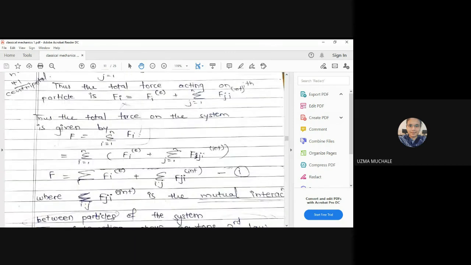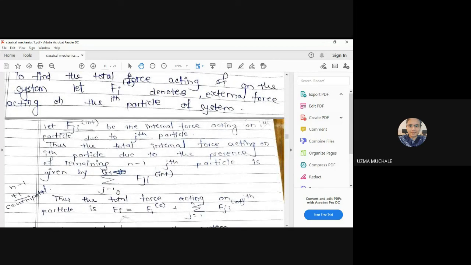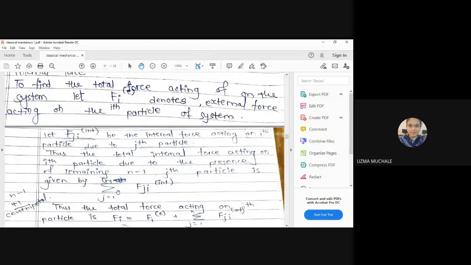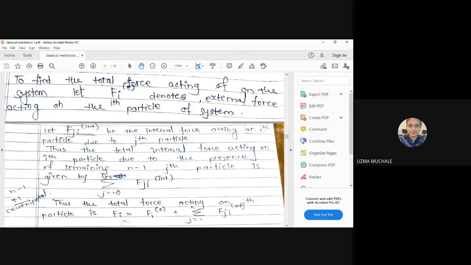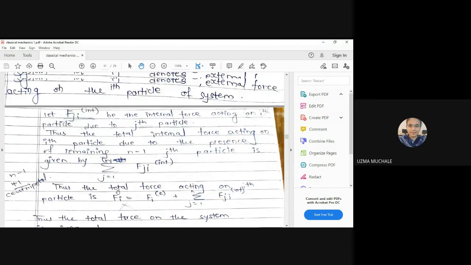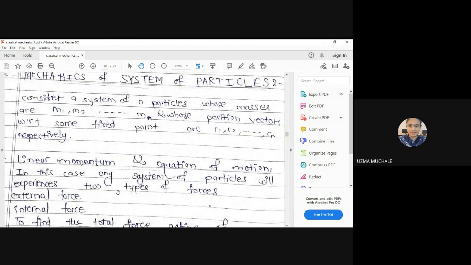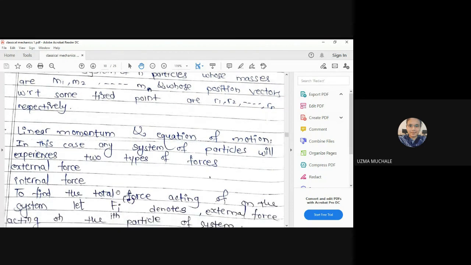Should I repeat this? Okay, let me go through the things. We have a system of n particles, with masses m1, m2 up to mn and position vectors r1, r2 up to rn.